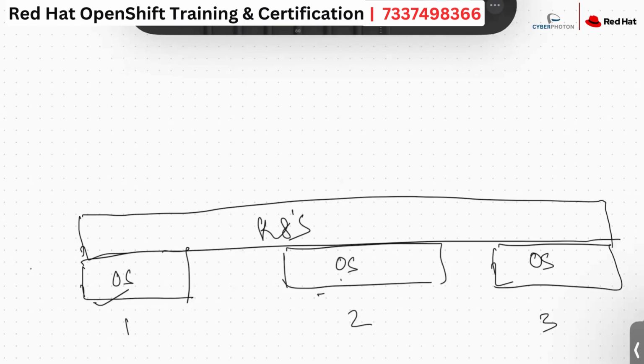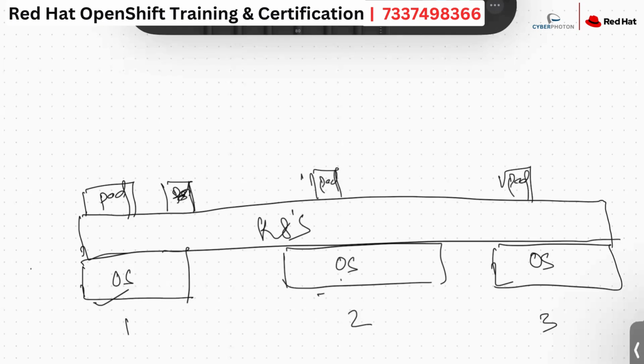And on top of this Kubernetes, we are now not calling it a container, we are calling it a pod. Okay, we are calling it a pod. So on top of this Kubernetes, multiple pods can be deployed.